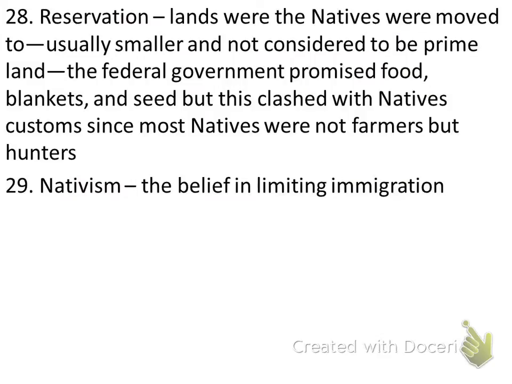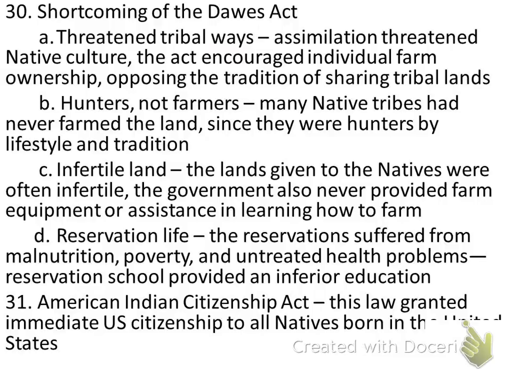Number 30, the shortcomings of the Dawes Act. And of course, the Dawes Act was a new way in which we, the American government, dealt with the Native Americans. And we're going to look at part of the reasons why it was a failure, really, and then part of the definition as well. Let's look at letter A. It threatened tribal ways. The assimilation of Native American into American culture threatened Native culture.